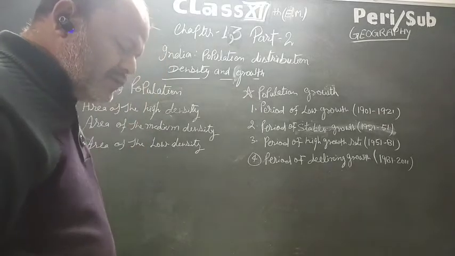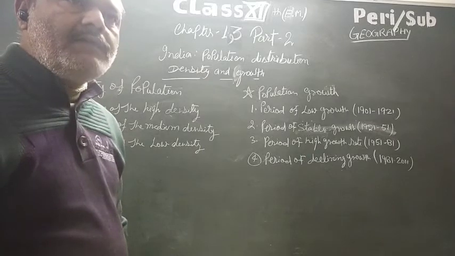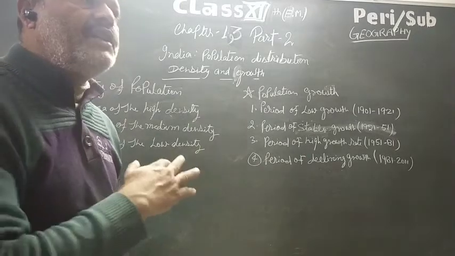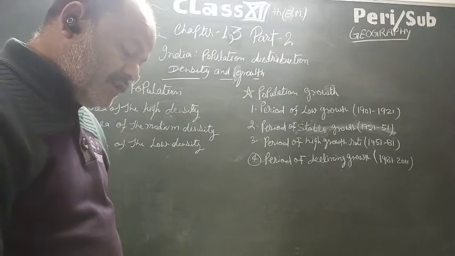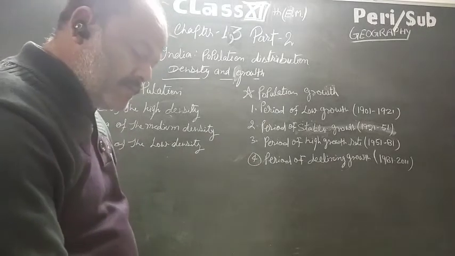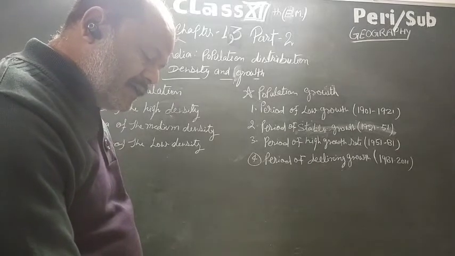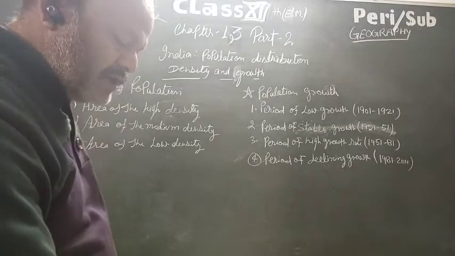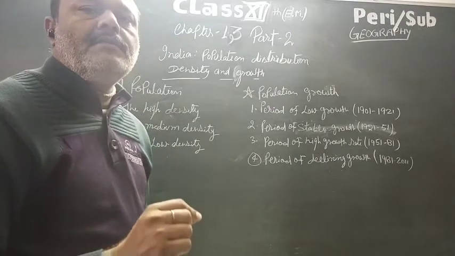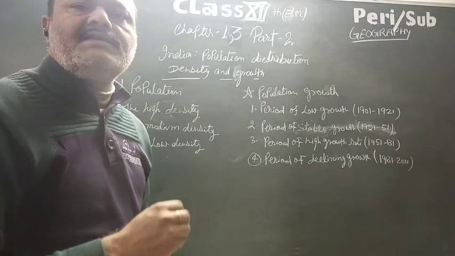In 2011, Bihar had 1102 persons per square kilometer. अगर अपन इसको स्टेट के अकॉर्डिंग देखें तो 1102 persons per square kilometer in Bihar has the highest density of population, whereas Arunachal Pradesh has 17 persons per square kilometer, the lowest density in India.